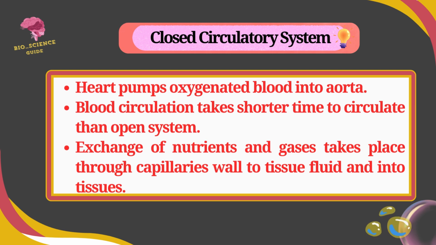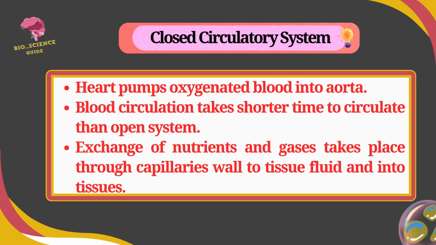In this system, the heart pumps oxygenated blood into the aorta, which divides into arteries and arterioles, and finally into the capillaries. This circulation takes a shorter time to circulate the blood into the different parts of the body than the open blood circulatory system.